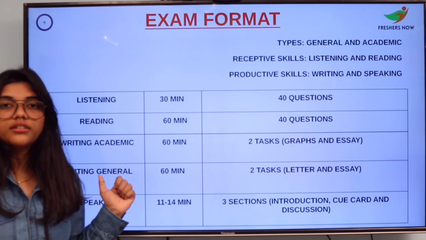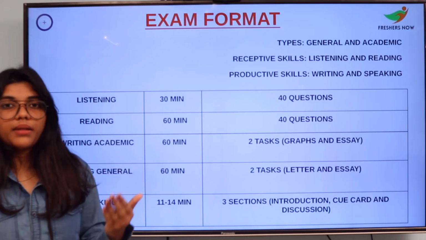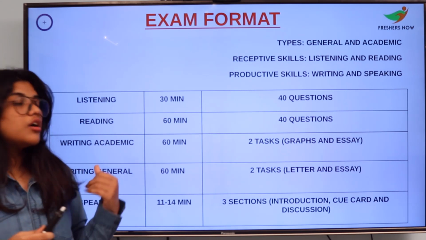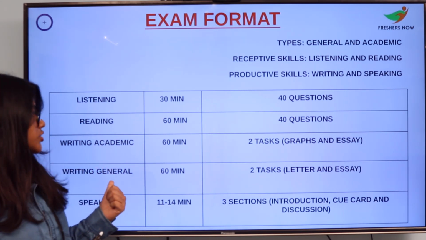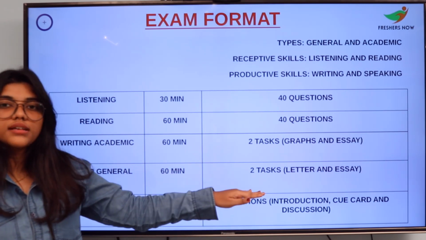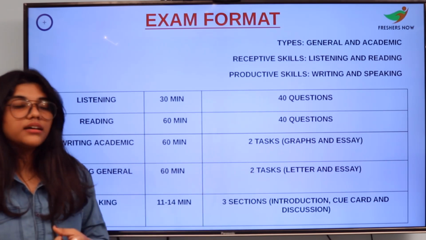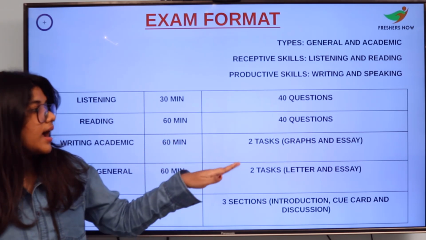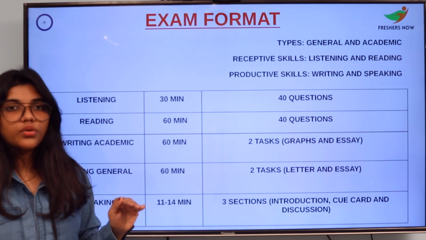For writing general, which is if you are applying for PR or jobs, that comes under general, as I have mentioned. It will be for 60 minutes, with the same two tasks, but you will have a letter instead of a graph, and the essay is the same. Okay.